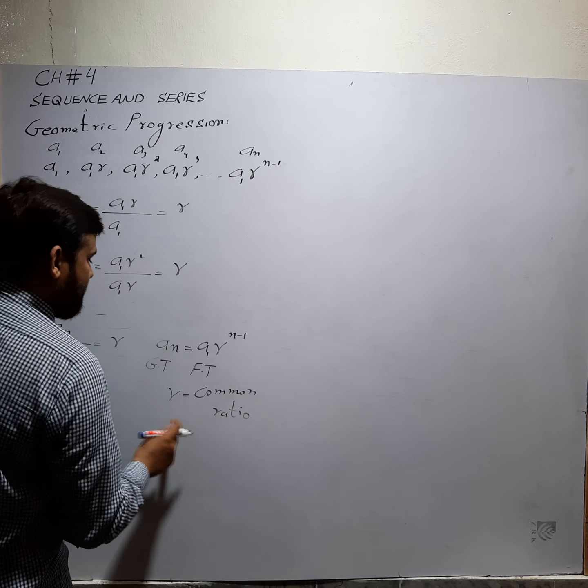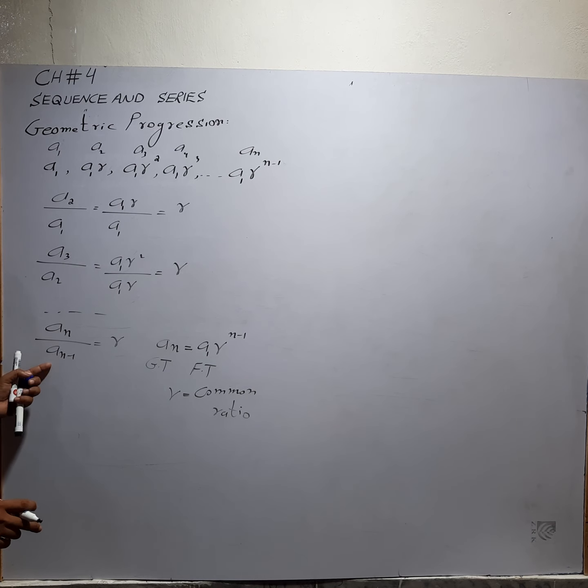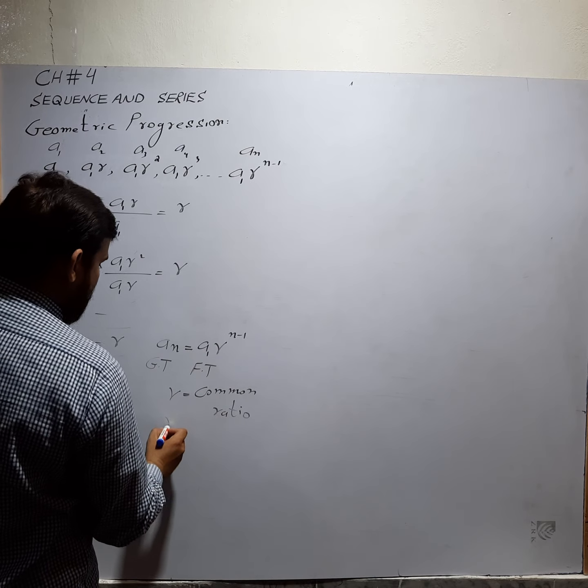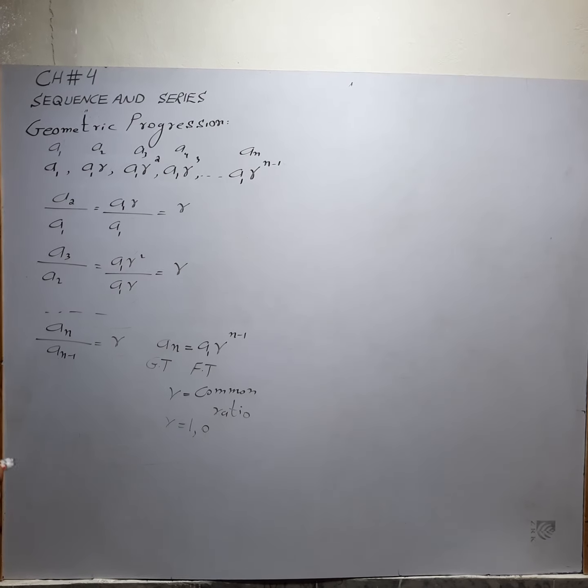It is called the common ratio because this value is obtained by the division of the second term by the first, or the third by the second. Simply, it is the number which we obtain by dividing the next term by the previous one. This is called the common ratio. The common ratio must not be equal to 1 or 0 in a geometric progression.